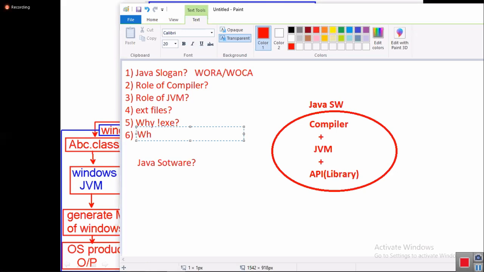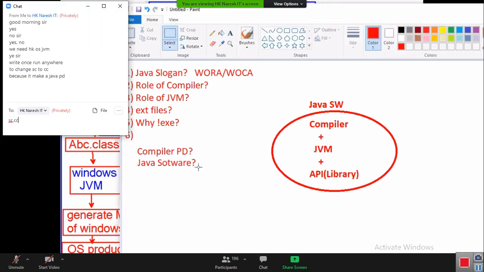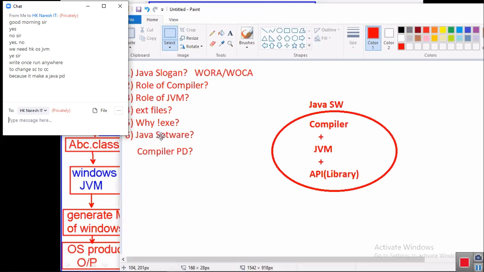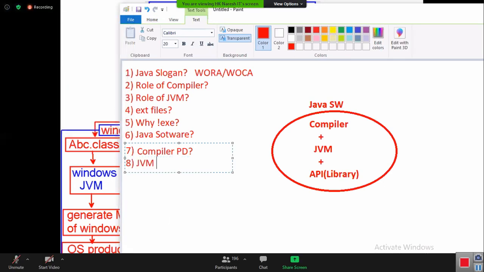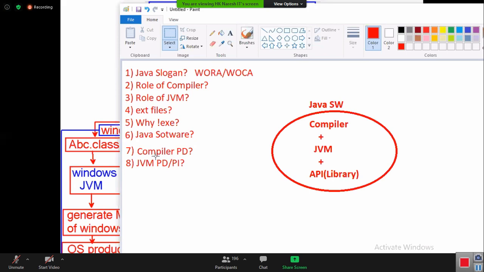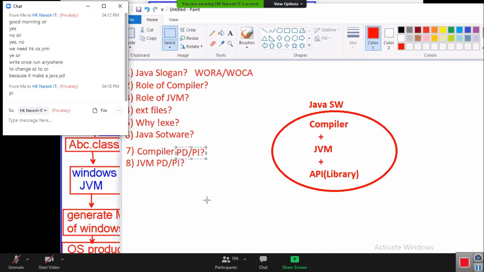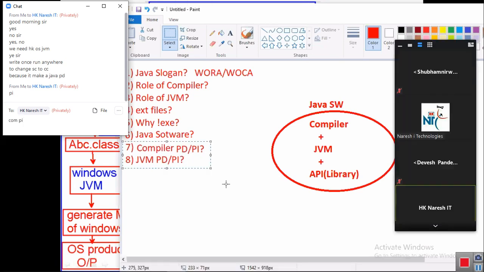So sixth question: compiler is platform dependent or independent? Let me make it a separate question. Compiler is platform dependent or independent? Seventh question. Next, eighth question: JVM is platform dependent or platform independent? Everyone should answer. Compiler is platform dependent or platform independent? JVM is platform dependent or platform independent?